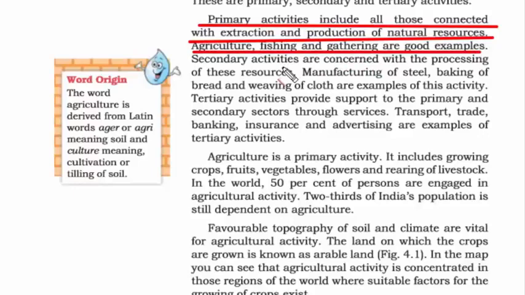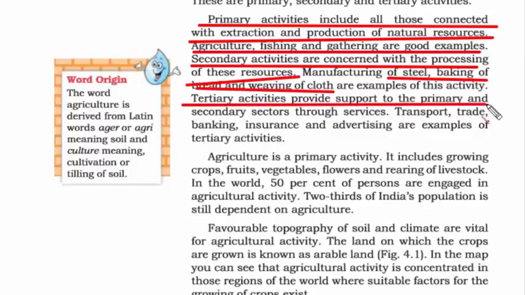Now whatever we get from nature cannot be consumed directly. It needs to be processed and refined. So the secondary activity refers to the processing of those primary resources. Some examples for secondary activity are manufacturing of steel, baking of bread, weaving of cloth. And the tertiary activity refers to the support to the primary and secondary sector through services. So most of the jobs that we do, be it in the government sector or in the private sector or working in an MNC or in some kind of office, these are all support services. That's why it is called tertiary activity, the third kind of activity. Some good examples are transport, trade, banking, insurance, advertising, etc.